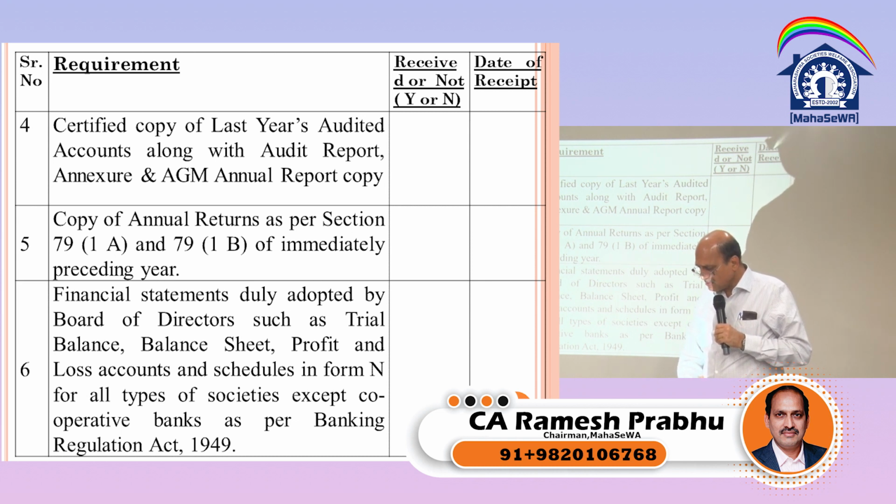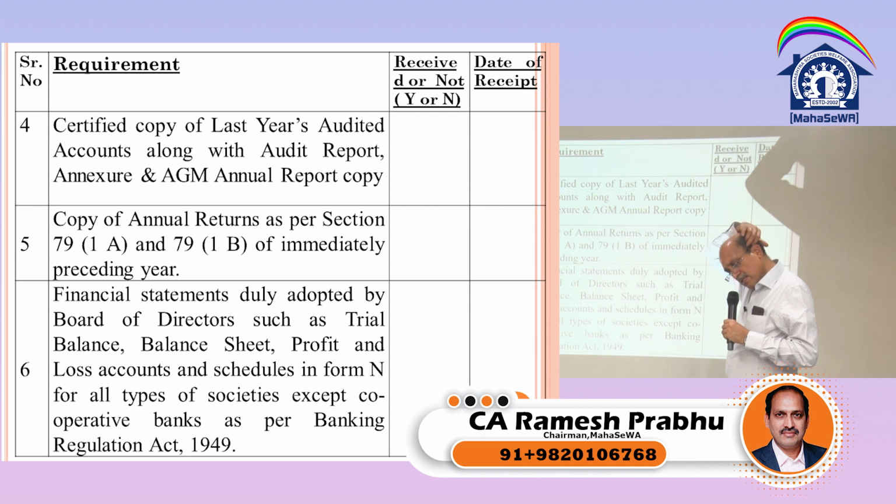Plans for disposal of surplus funds as approved by the general body of the society. List of amendments to the bylaws of the society, if any. Declaration regarding the date of holding of its general body meetings and conduct of elections when due. Any other information required by the registrar in pursuance of any of the provisions of the Act. So there are 6 types of return which need to be filed.